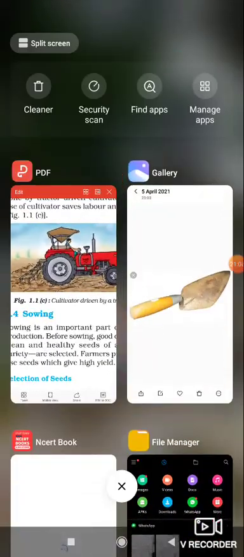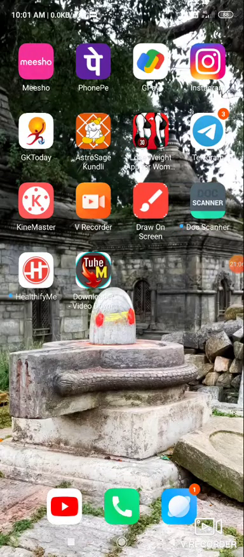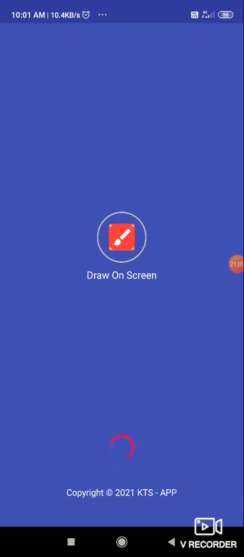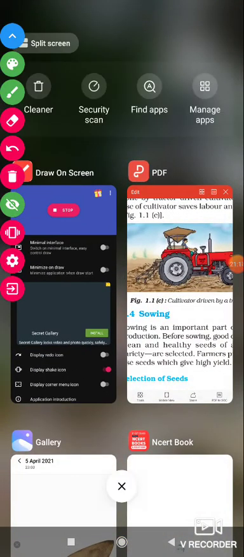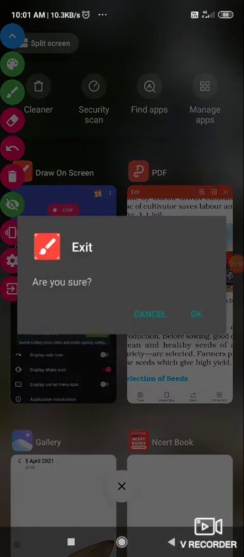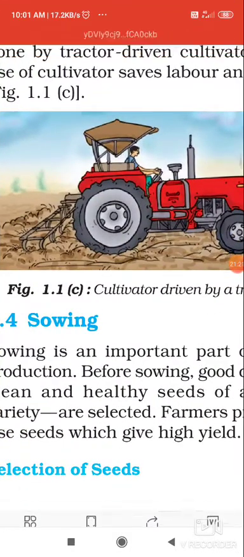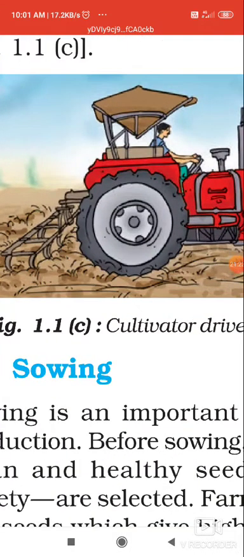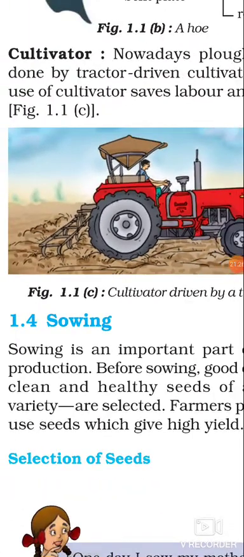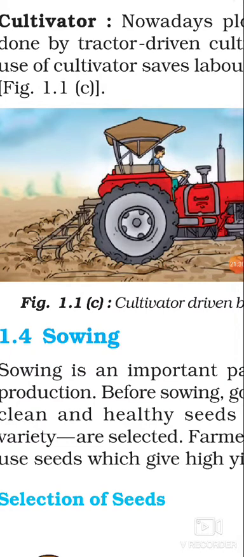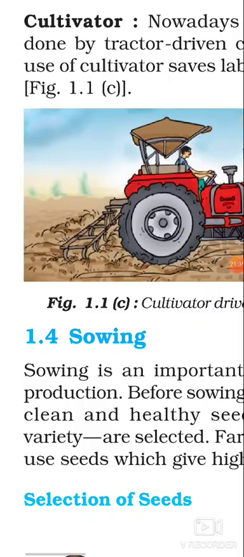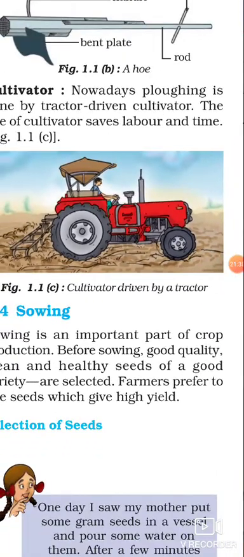At the back you can see that the cultivator can be driven only with the help of this tractor. The tractor will move and the cultivator is attached at the back of the tractor. So this tractor will move and the cultivator will do the process of tilling. You can see in the picture, right? So this is a modern way.